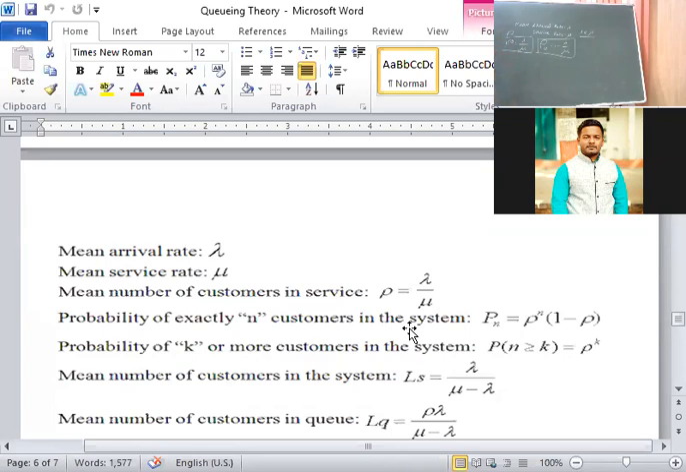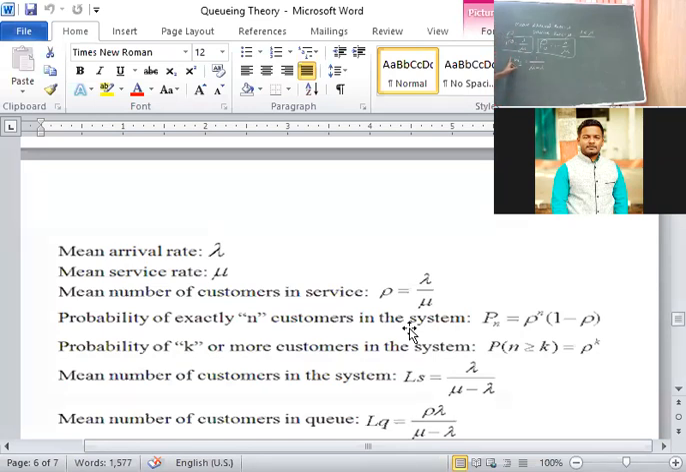Okay, next. Here, average waiting time of the customer in the system. Average waiting time is always represented by the letter W, I told. If it talks about waiting time, it is always represented by the letter W. Here, what is the formula? Average waiting time of the customer in the system is represented by WS. The formula is 1 upon mu minus lambda.